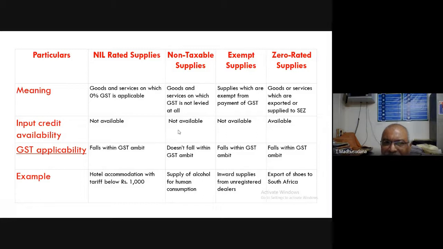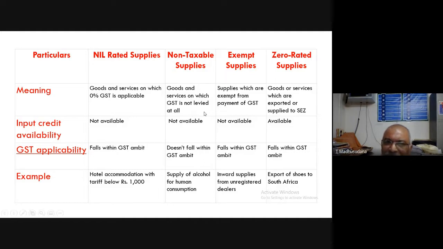Next, non-taxable supplies, supply of alcohol for human consumption. So non-taxable supplies means they are not under the purview of GST. So the example is the alcohol for human consumption or petroleum products. These are not under the purview of GST.